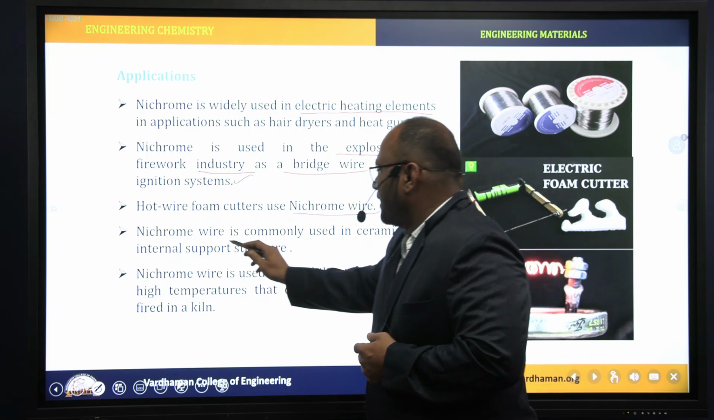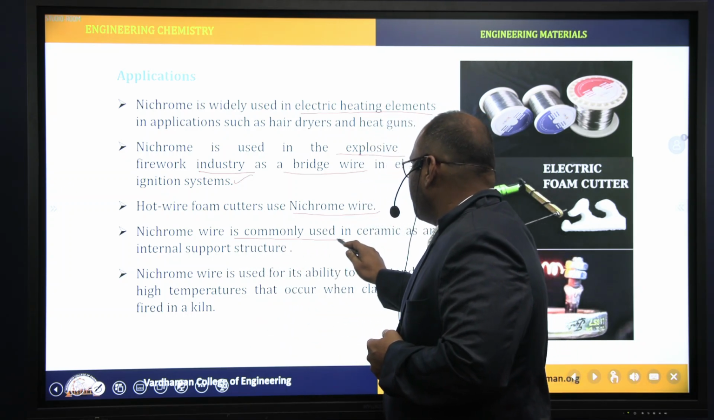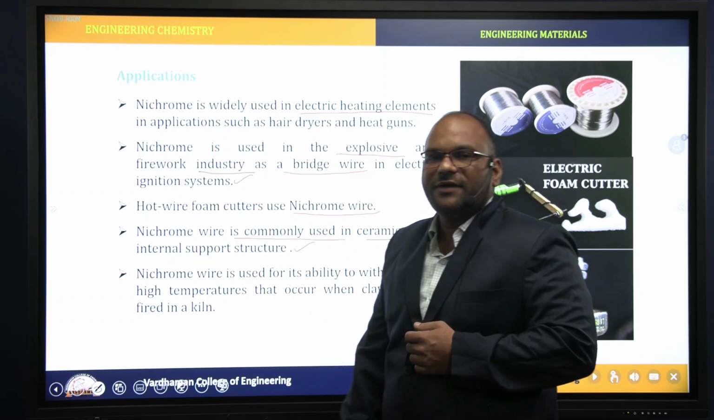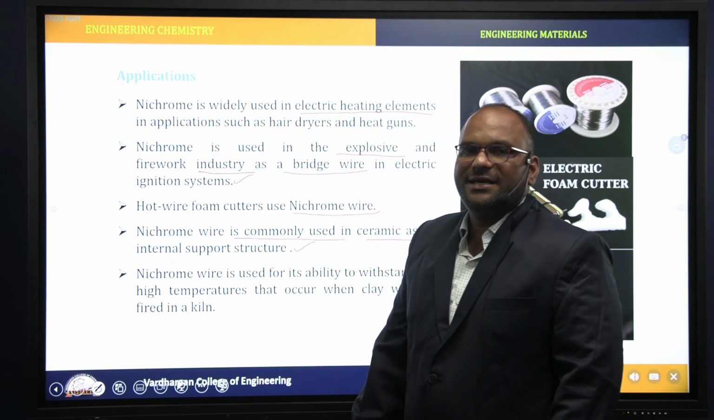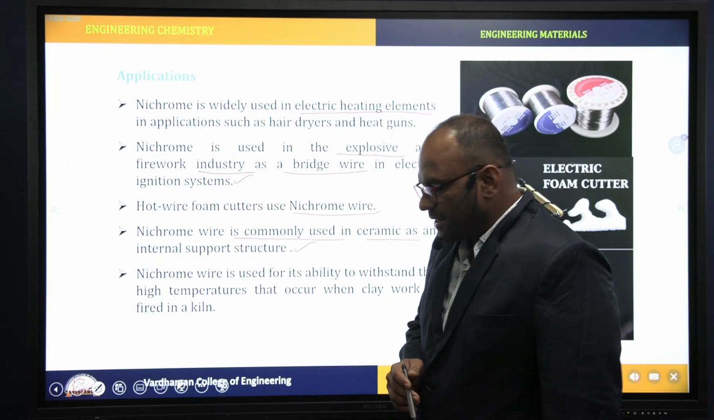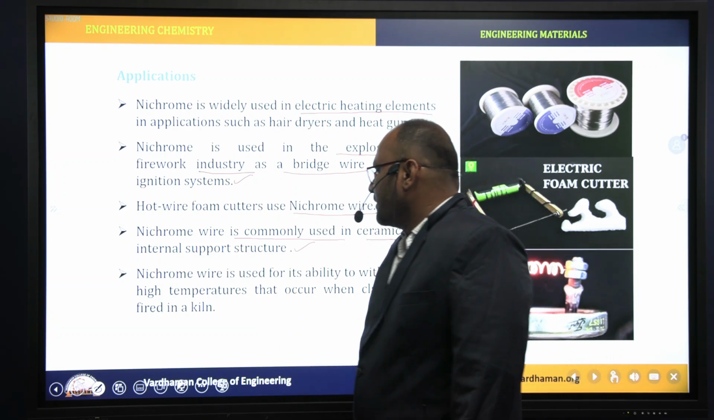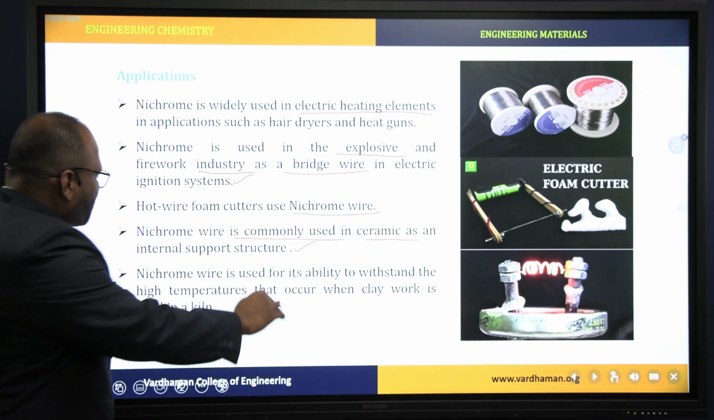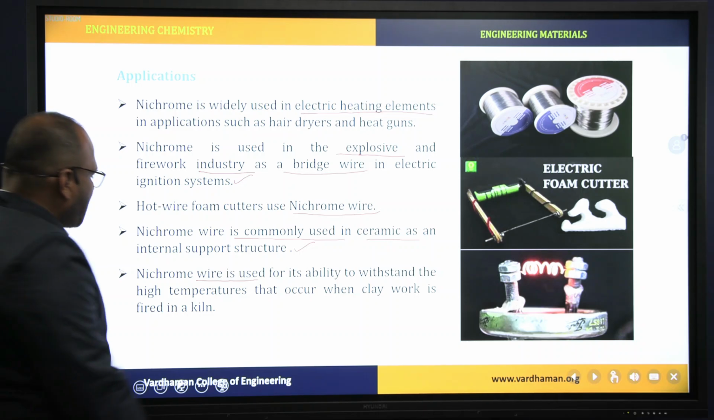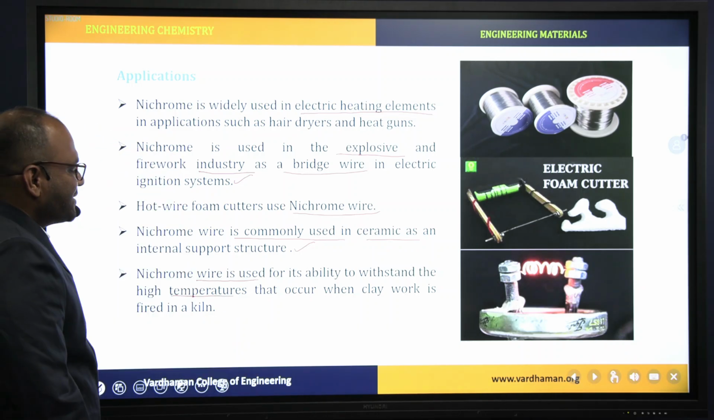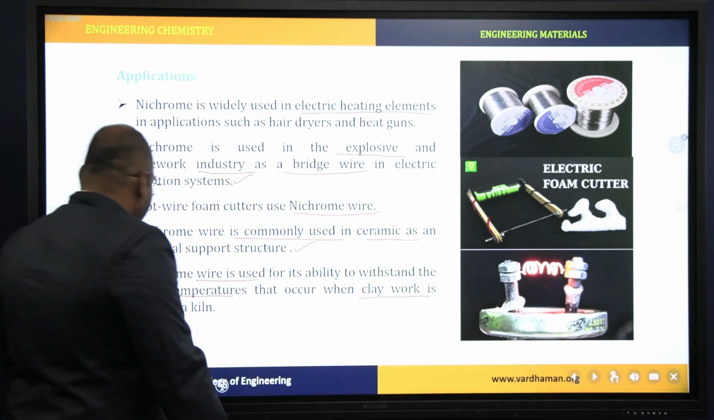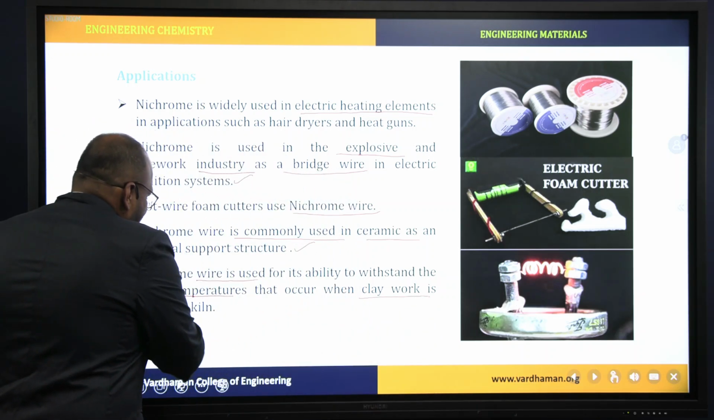And also, nichrome can be used in the ceramic industry as an internal support structure. Nichrome wires can stand at high temperatures. That is the reason why this is used in clay work, where clay work is fired in a kiln.